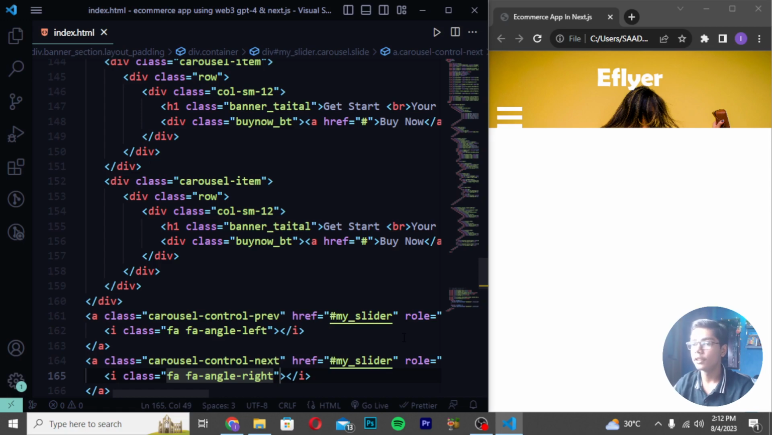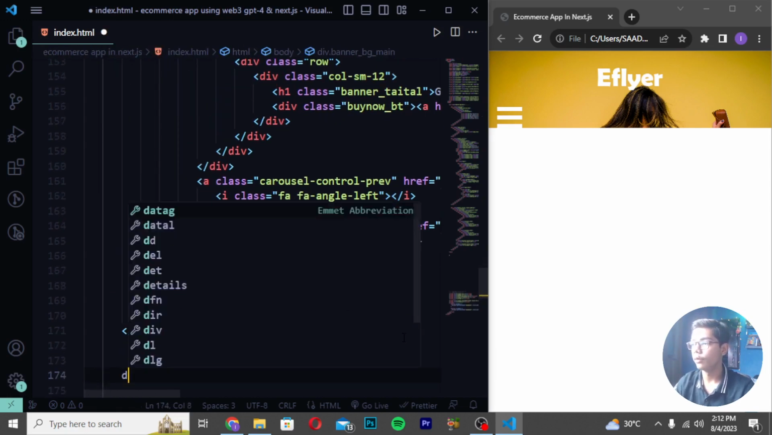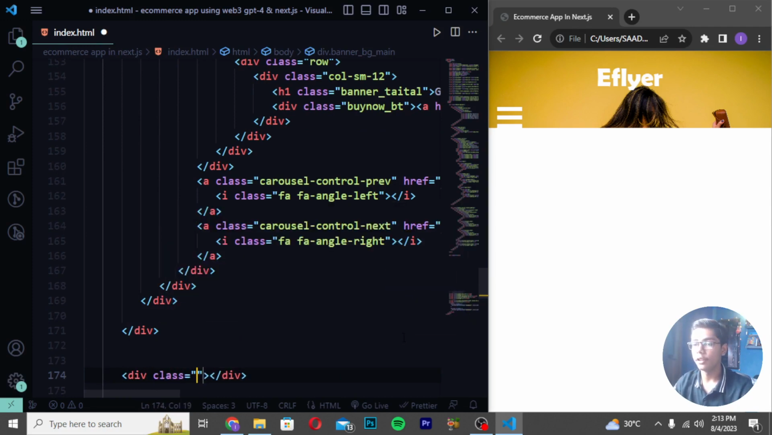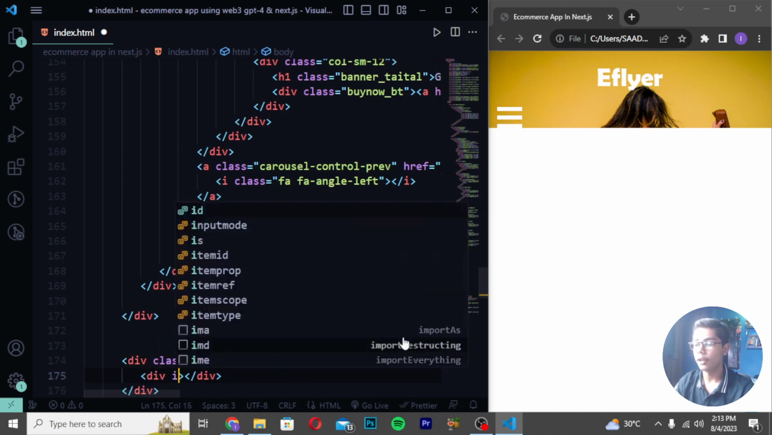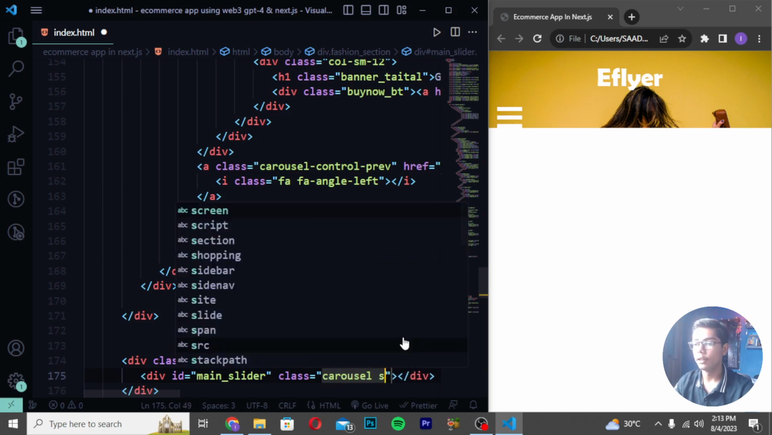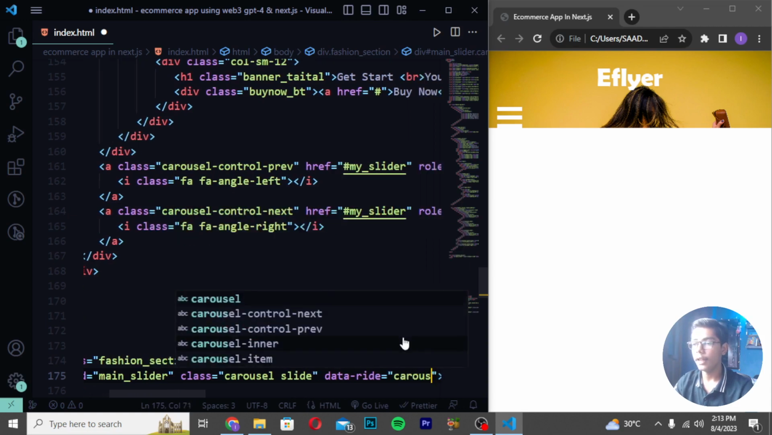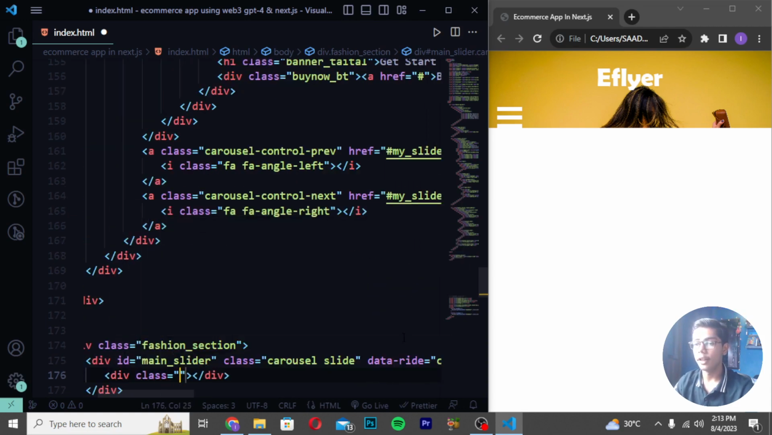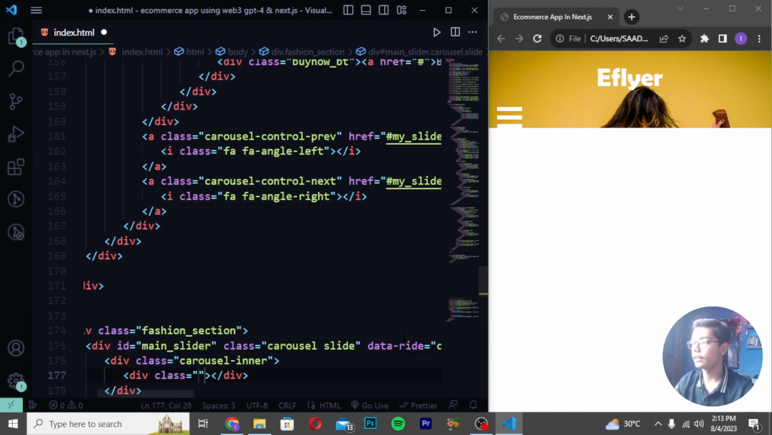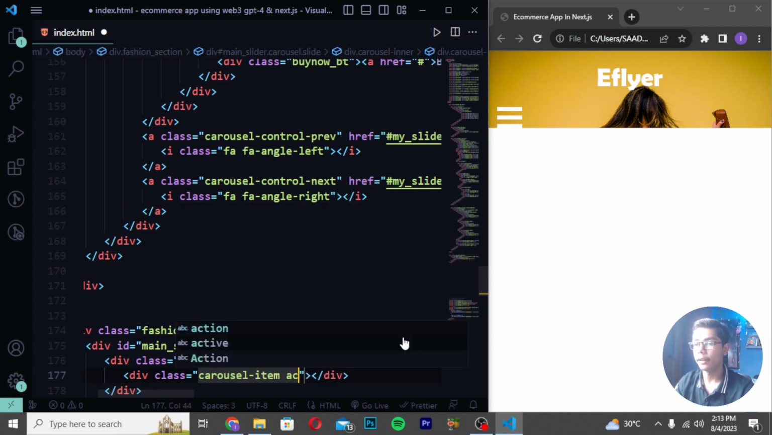After saving here, you have to directly move down, and then you have to move and write here div class session. So here I will be writing here session section. Then I will be writing div id main_slider class, and I will be writing here carousel slide. And I will be writing here data-ride carousel, and I will be writing here carousel-inner. And then you have to write here div class, and I will be writing here carousel-item active.